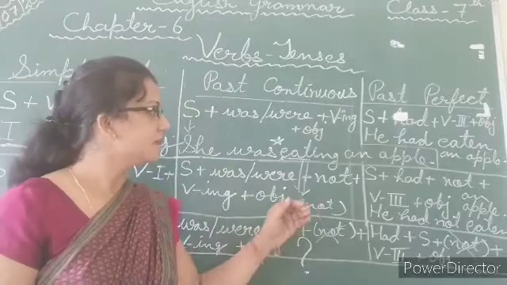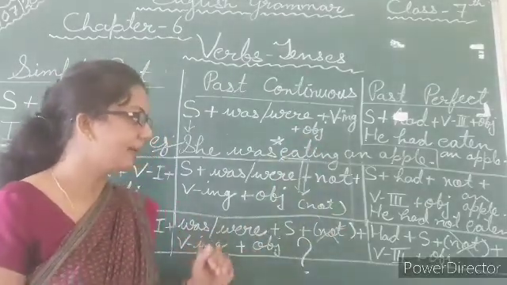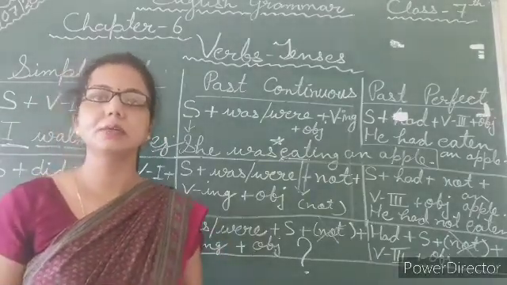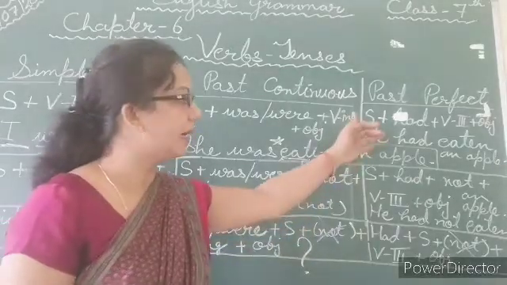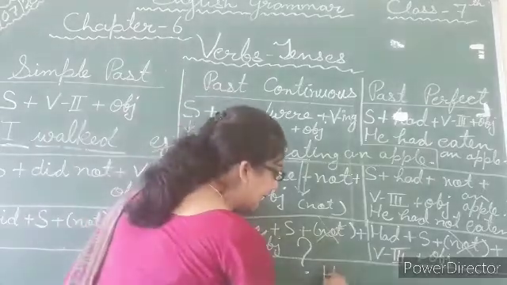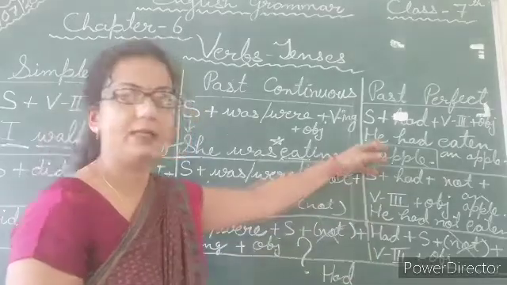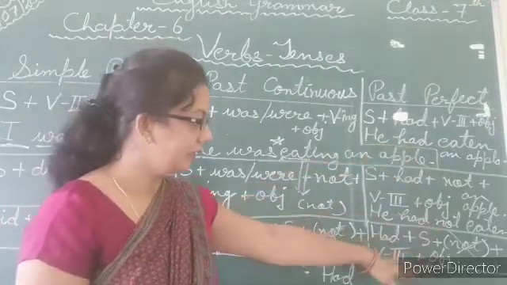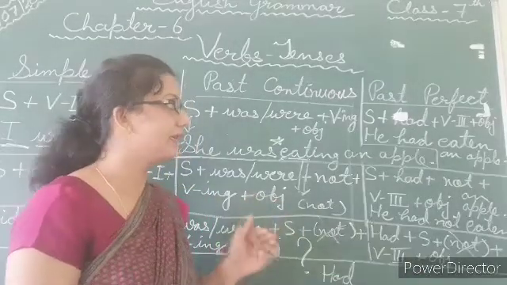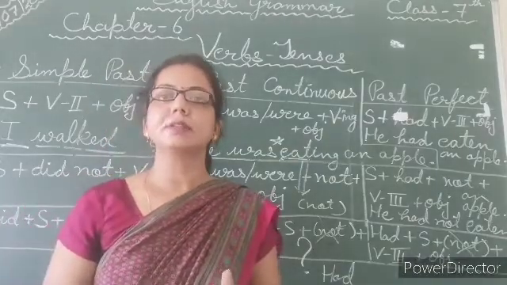So now the structure of the given format is had plus subject plus verb's third form plus object, if an object is given. Otherwise, there is no need to add an object. But in our example, there is an object. So just try to write it. Had, the subject is he. Had he eaten what? Eaten an apple. So, had he eaten an apple, and end with a question mark. Yes, so end it with a question mark.